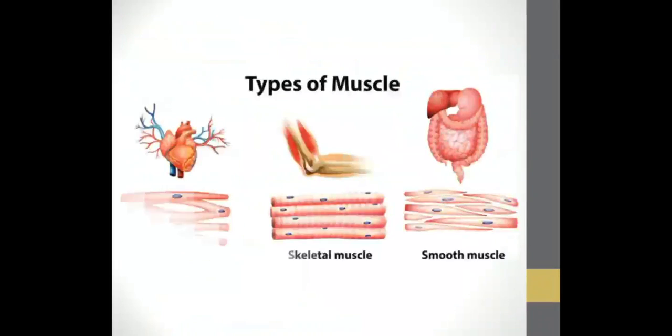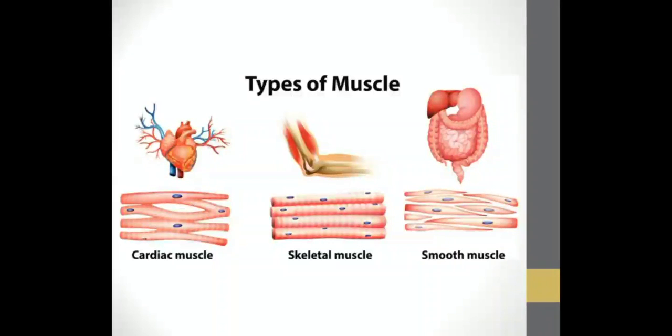So I hope all the three types of muscles are clear. First one we saw was the skeletal muscle, second we saw was the cardiac muscle, and the third we saw was the smooth muscle. So skeletal muscles are attached at two ends to two different bones. Then cardiac muscles bring about contraction and relaxation, and your smooth muscles are present in your internal organs other than the heart.